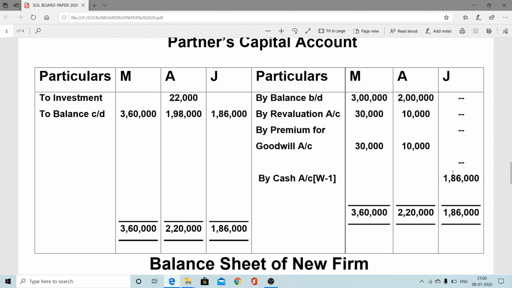Now after that, the new partner's capital is missing. For this, we have to check the working. One partner, that is the second partner, has taken over a property, 20% of the investment. Investment value was 1,10,000. Thereupon 20% is coming to 22,000. So therefore, his capital account is debited to investment 22,000. Now roughly we can find the balance of the first partner and second partner. Madhuri's capital is 3,60,000, with no debit term, so 3,60,000. Anusha's capital 2,20,000 minus 22,000 is 1,98,000. Now we can calculate Jyoti's capital from the working.